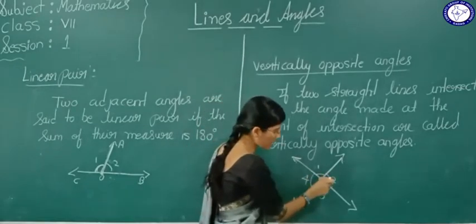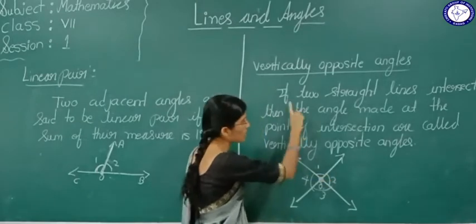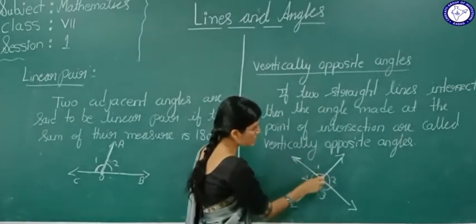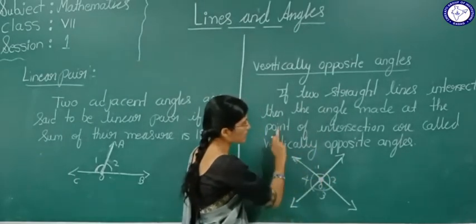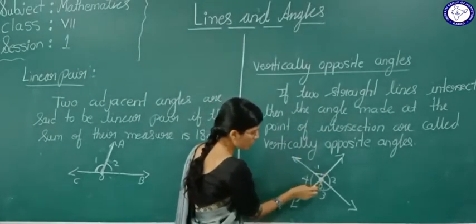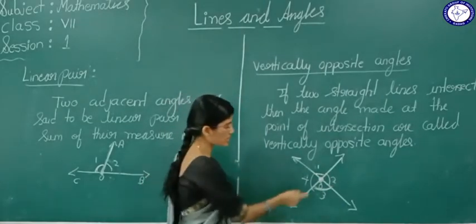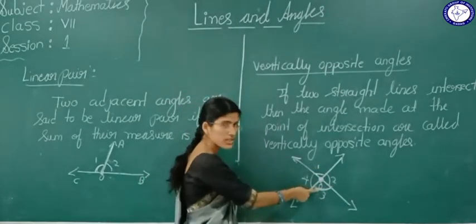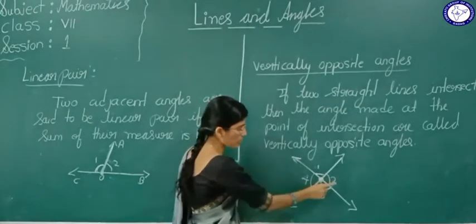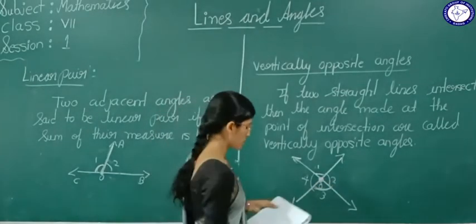Angle 4 and angle 2 are also vertically opposite angles. The angles made at the point of intersection are called vertically opposite angles.